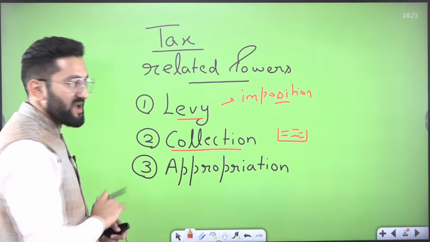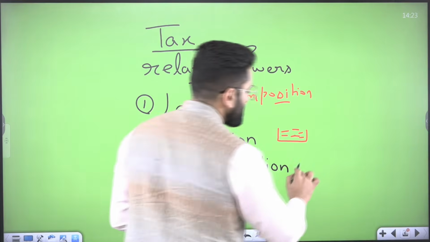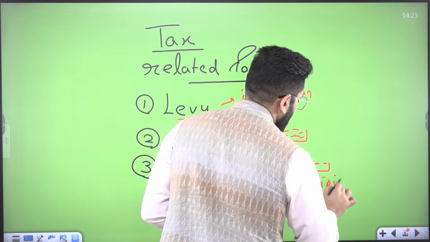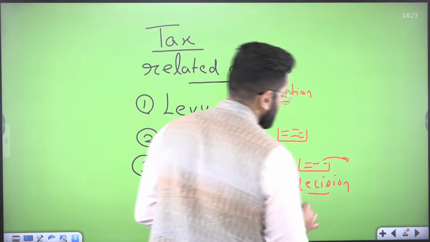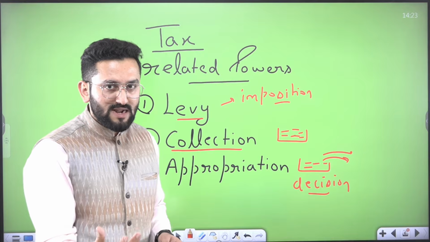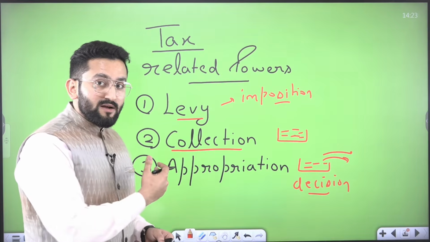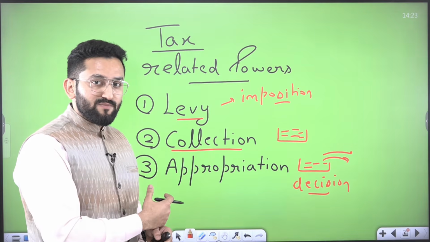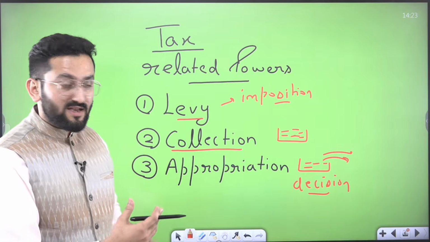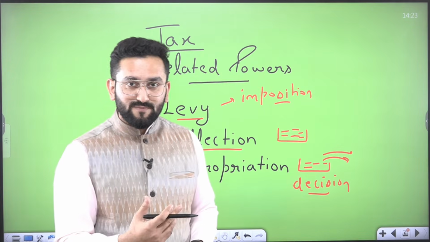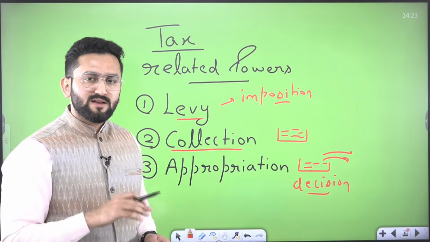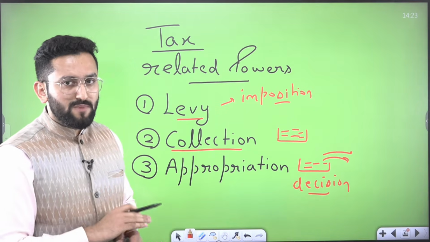Now, the third step, appropriation. Appropriation means the decision to actually spend from this collection. Why are you collecting taxes? Obviously, to spend, right? Now, in certain tax categories, the appropriation power is with the center. In other tax categories, the appropriation power is with the state. So we should have a clear idea of which kinds of taxes the state government has appropriation power over.